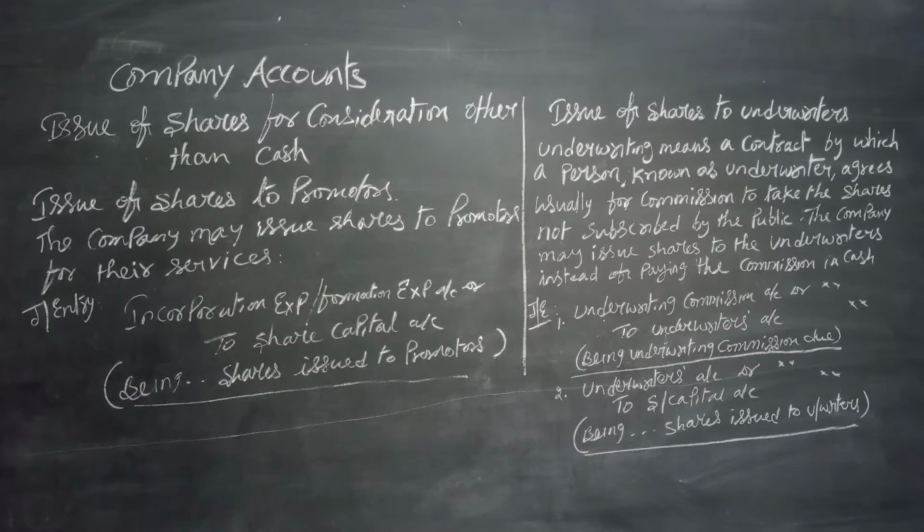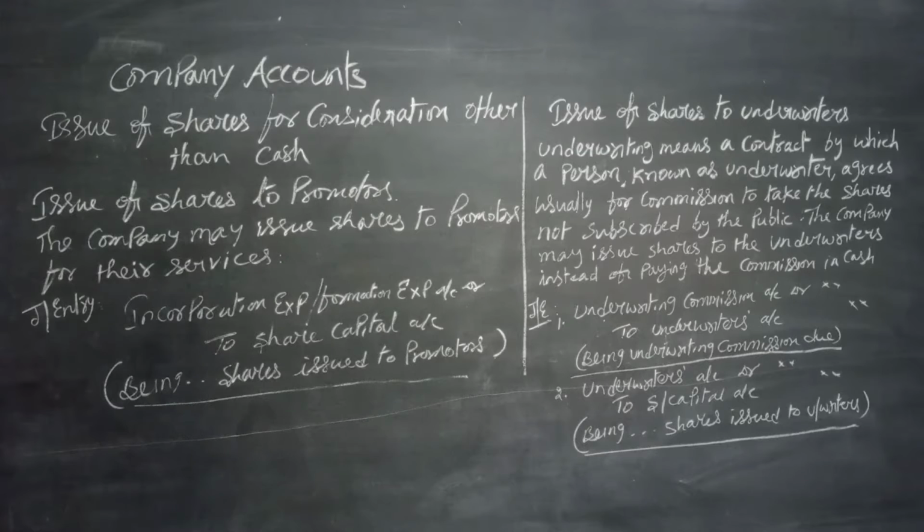Incorporation expenses account debit to share capital, being shares issued to promoters. Of course, instead of this we can make it incorporation expenses or formation expenses to promoters, and then promoters to share capital. Either two entries can be made or only one entry can be made.